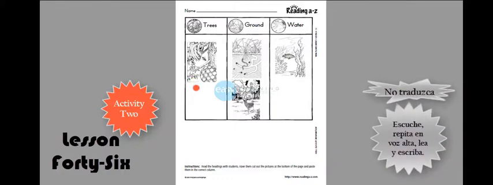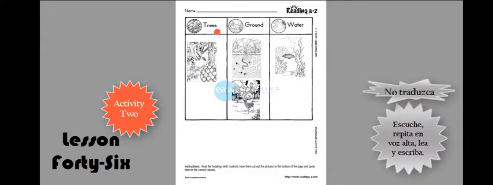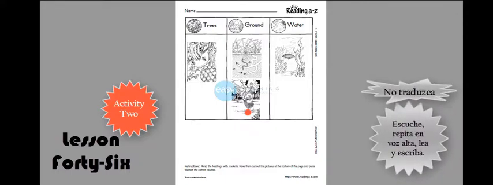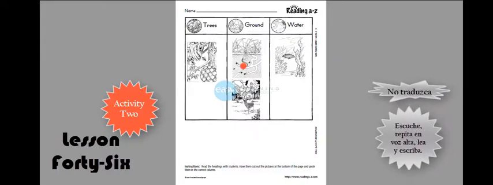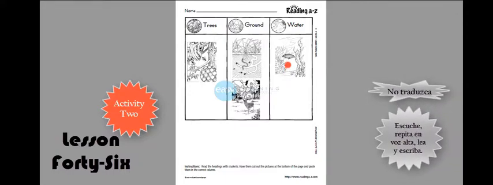Here we are. In this picture, we can see bees. And we can say that bees live in trees. Here, in this picture, we can see worms. And in this picture, we can see a deer. We can then say that a deer and worms live on the ground. And in the last picture, we can see a fish. And we can say that fish lives in water.